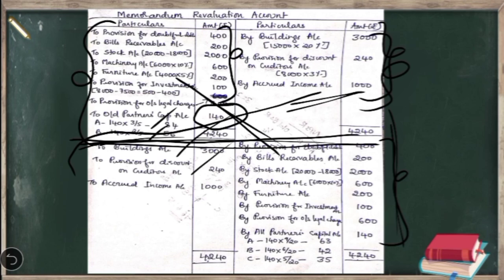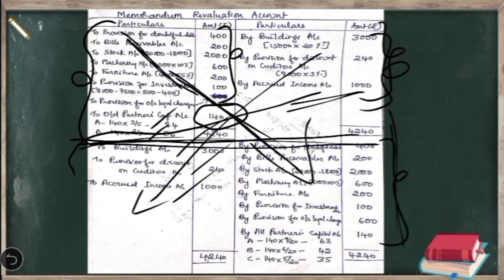To buildings account, to provision for discount on creditors, as well as accrued income. You are just going to reverse the entry. Losses which were shown in the debit side come to the credit side, and the profits which you have shown on the credit side come to the debit side. After that we are going to close the second section of the memorandum revaluation account.